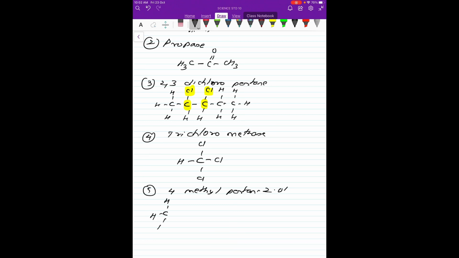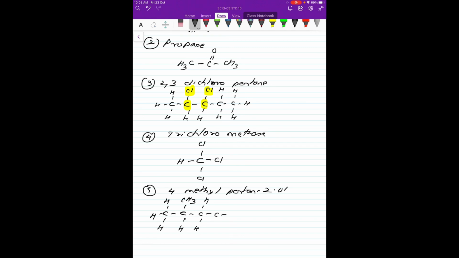So all these things we have to see here. Now this is the fifth I am taking. So now the fourth one is a methyl. So here I will take a methyl group, CH3 group. Here will be a normal one. Then here will be nothing, simple carbon. Yes, now it is 4-methylpentan-2-ol.